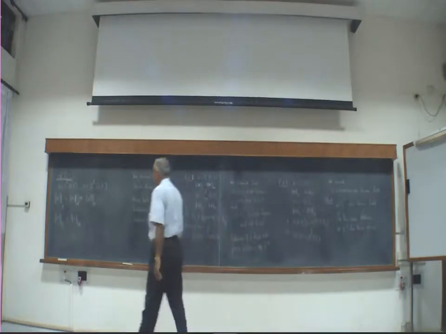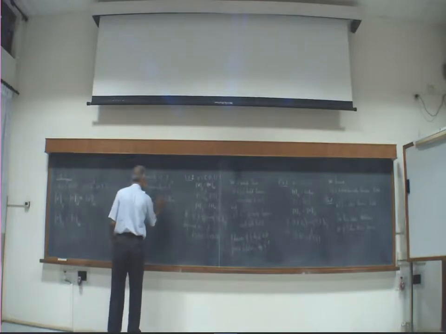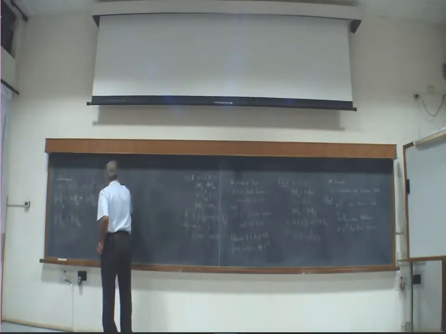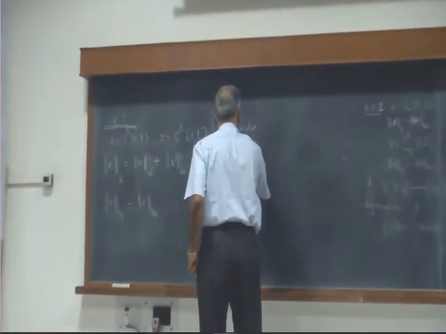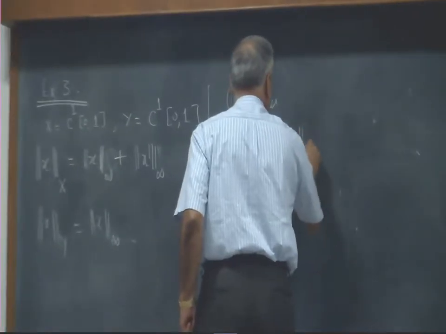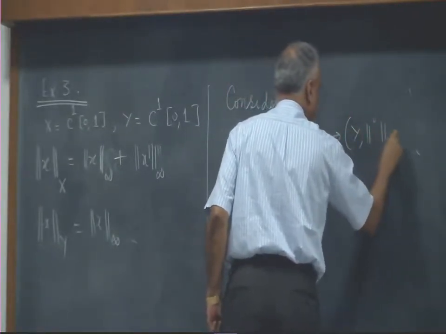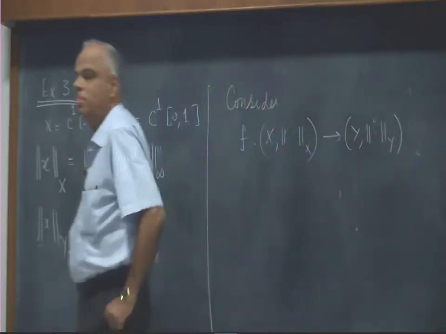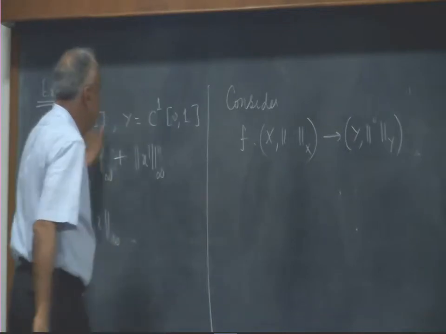Now consider this map F. This mapping takes these vectors into these vectors.